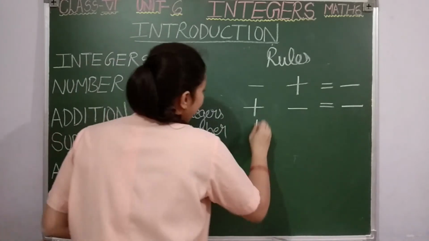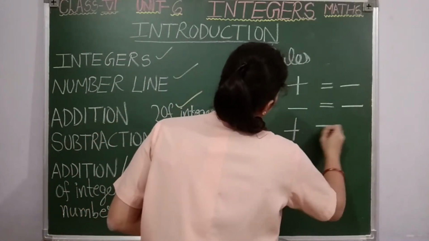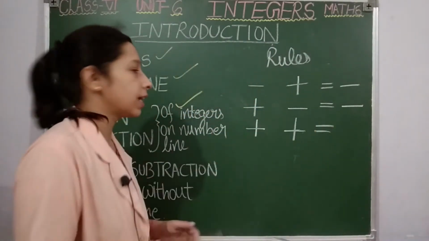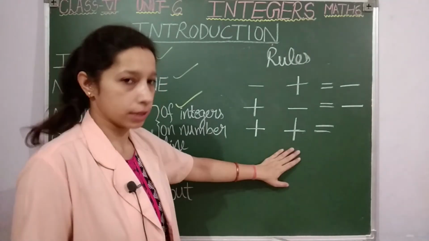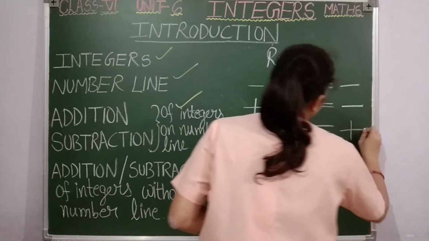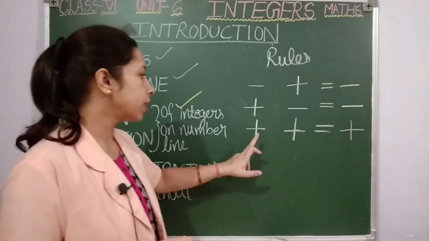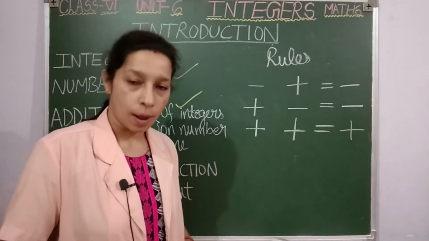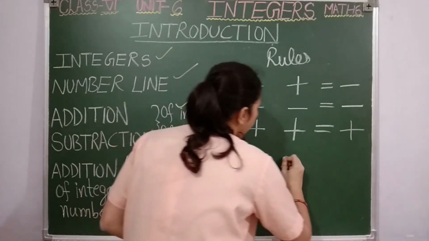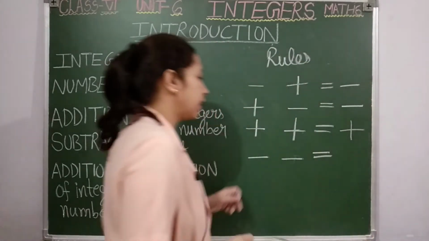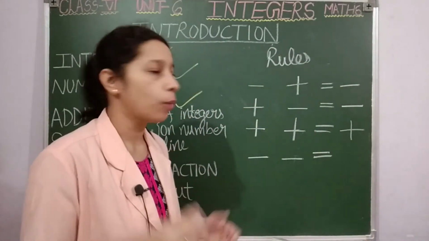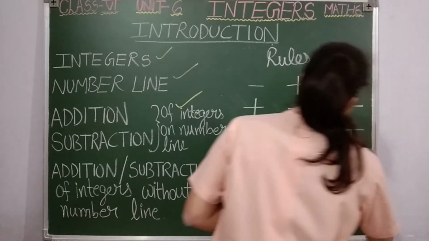Then if the same type of integer is there, both the integers are positive, then you are going to do addition only. Okay, so students, plus plus is plus, and if again both the integers are negative, having a negative sign with them, no problem, still you are going to add them.